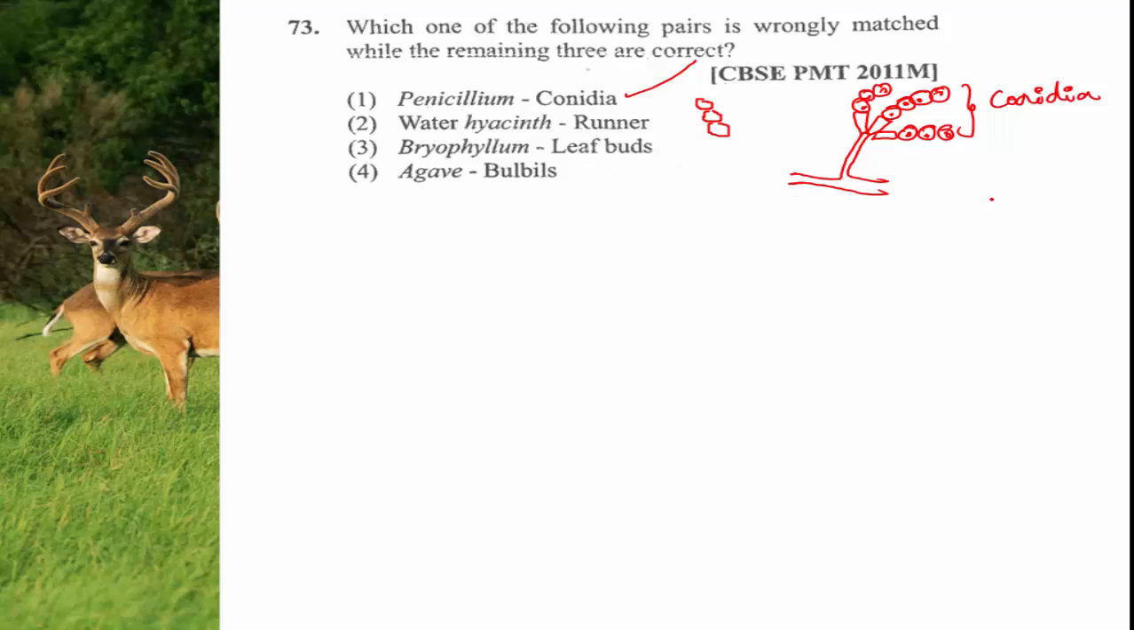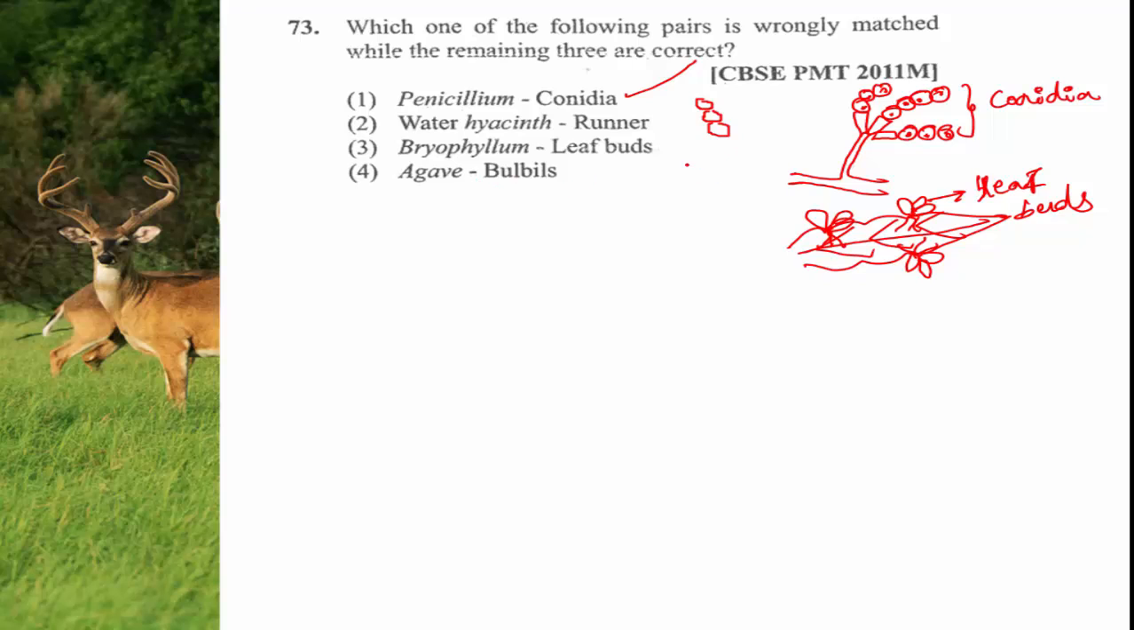In case of Bryophyllum, see, if this is the leaf of Bryophyllum, it is a very thick leaf, dark green in color. Along the margin of the leaf, small plantlets arise. Most probably it is used for decoration purpose also. It is an ornamental plant commonly planted in the house garden, and these are the leaf buds. And these leaf buds, when they get detached from the main plant body, grow into a new plant.